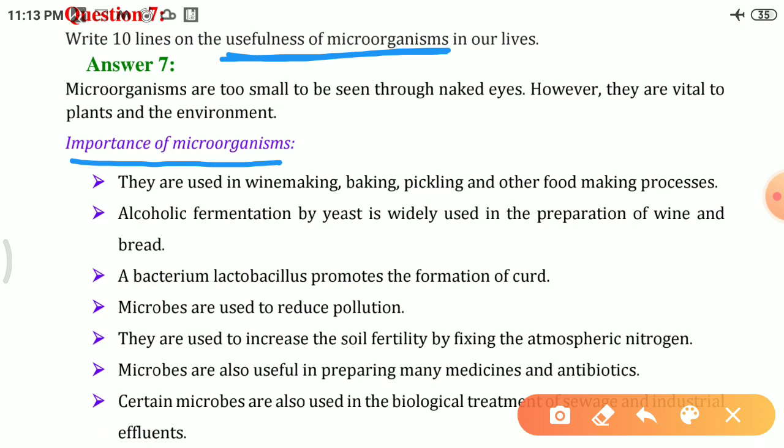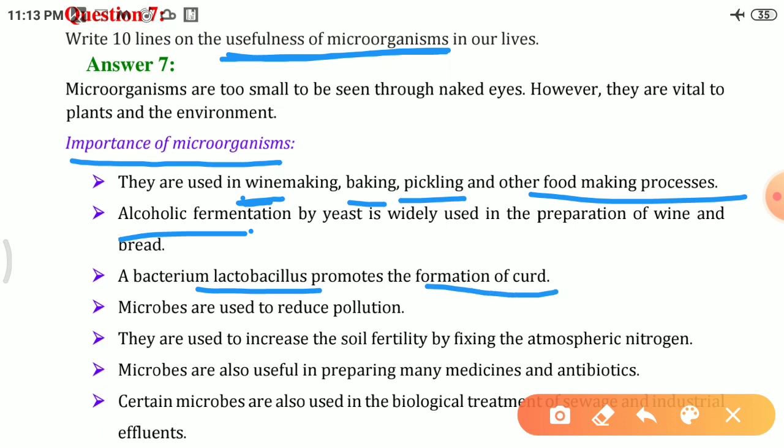First, they are used in making wine, then baking, pickling and other food making processes. Alcohol fermentation by yeast is widely used for the preparation of wine and bread. Next use is, the bacteria lactobacillus promotes the formation of curd. Then microbes are used to reduce pollution because they are cleaning the environment. They will clean the environment, that's why they reduce the pollution.